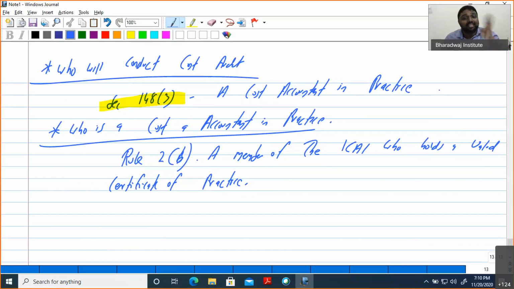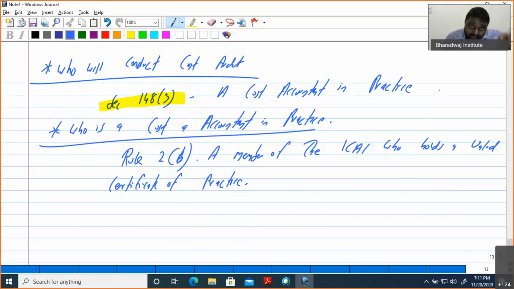Second thing, simply passing the cost accounting course, you are not an expert. Our institute prescribes that even after qualifying, you should have continuous knowledge, which is called CEP. The CEP hours criteria you have to meet, so that will also come under valid.